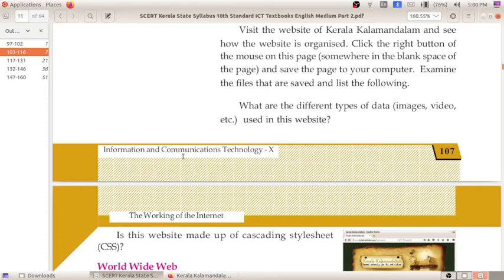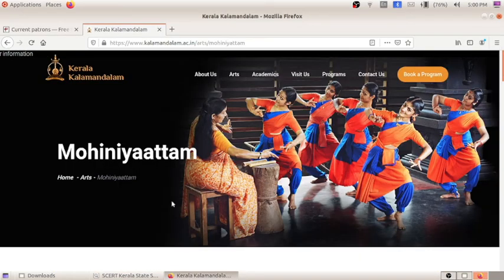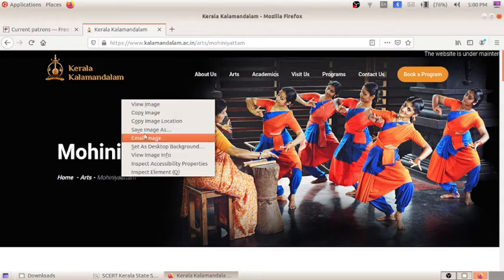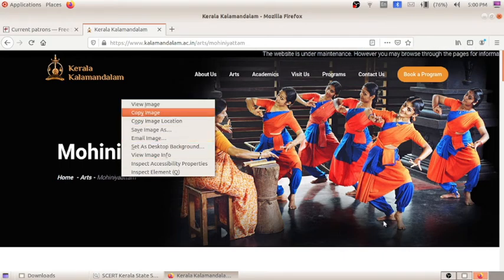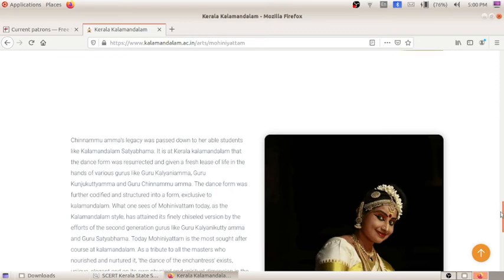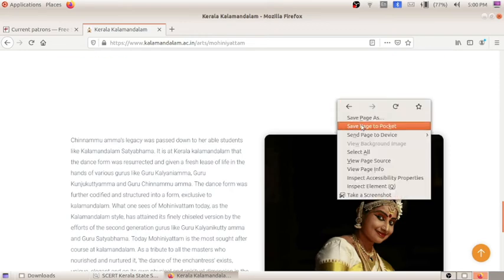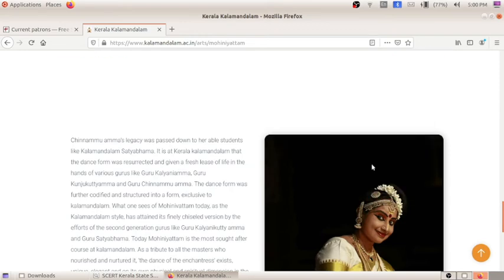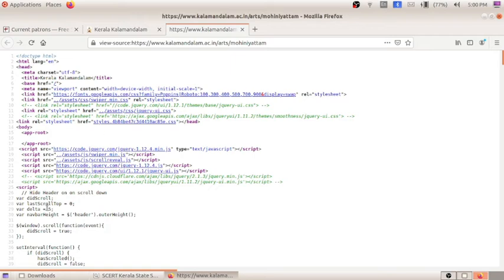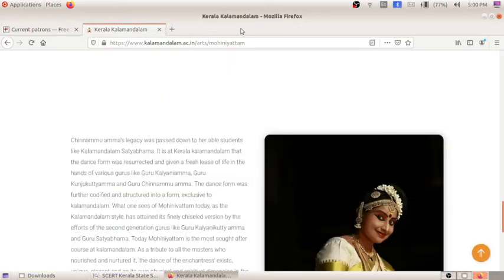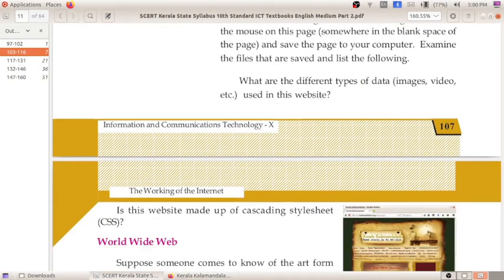This includes images, video, etc. Also, when we right click on any blank space and take View Page Source, we will get the page source code, and that source code will be in the form of HTML. So that is what it is saying in this portion.